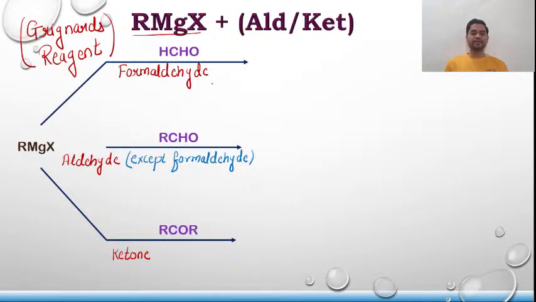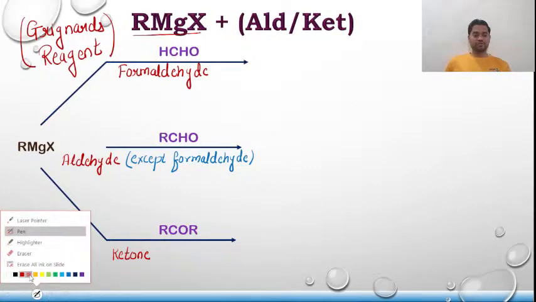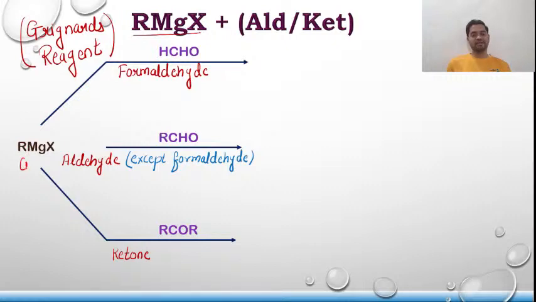I'll give you a basis of all the reactions, but you should know the product name as well. When Grignard's reagent, let me mark it as GR, is treated with formaldehyde, all you are going to get is 1 degree alcohol. Please remember this. When Grignard's reagent is treated with an aldehyde except formaldehyde, any aldehyde will do, you will get 2 degree alcohol. And finally, when it's treated with a ketone, you will get 3 degree alcohol.